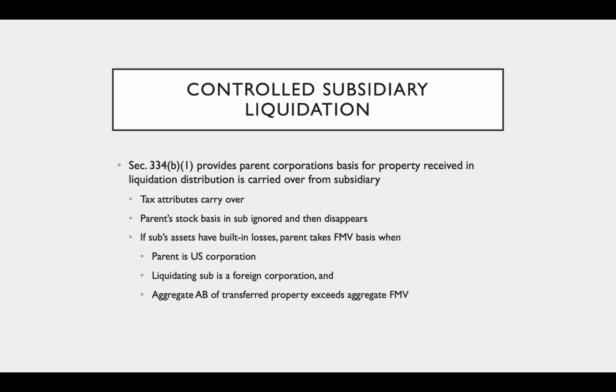If the subsidiary's assets have built-in losses, though, the parent is going to take a fair market value basis. If the parent is a U.S. corporation, but the sub is a foreign corporation, and the aggregate adjusted basis of the transferred property exceeds the aggregate fair market value.